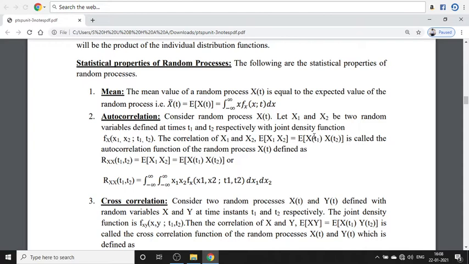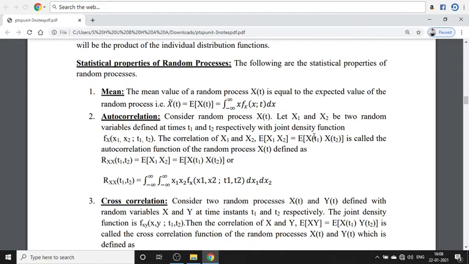Among the statistical properties, we will be discussing three: mean, autocorrelation and cross correlation. Mean is nothing but the average of the random process, and we will be studying the random process with respect to continuous time, so the interval we have been taking is from minus infinity to plus infinity. Autocorrelation, that means what?